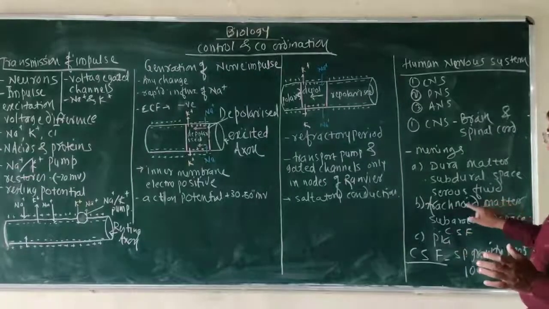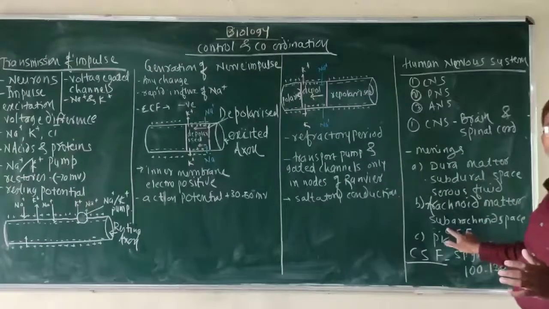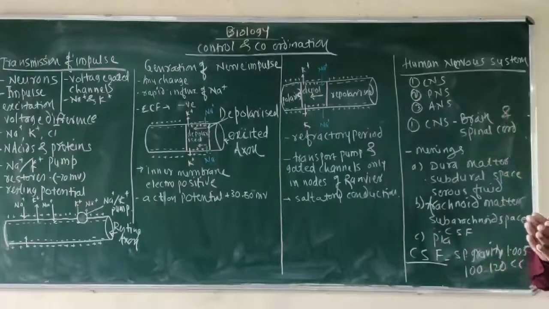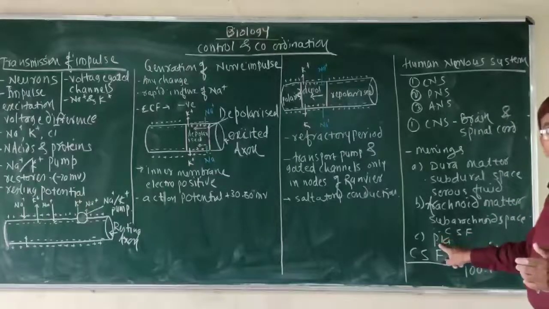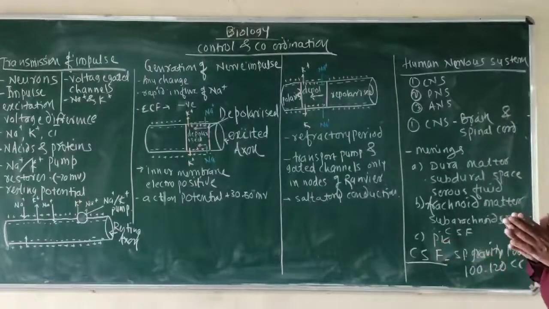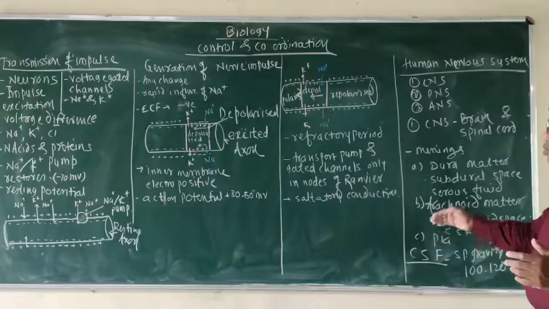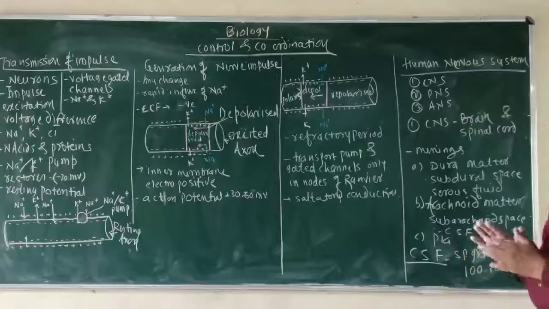The choroid plexus present in the arachnoid mater, or in these meninges, also secretes the CSF, so it is important. And inside, very close to the brain, on the upper layer of the brain, is a thin, delicate, vascular pia mater, which is nourishing in function. So all are important, and inside them the brain is present.